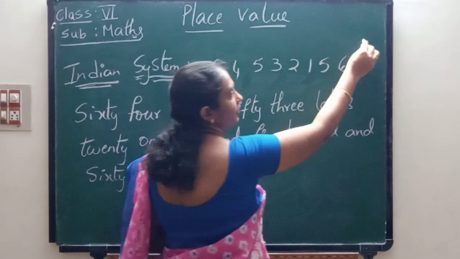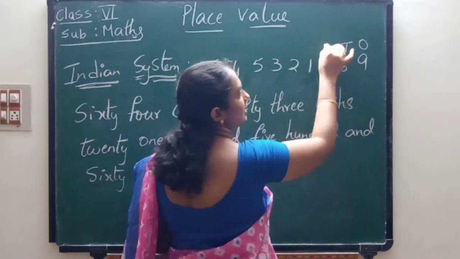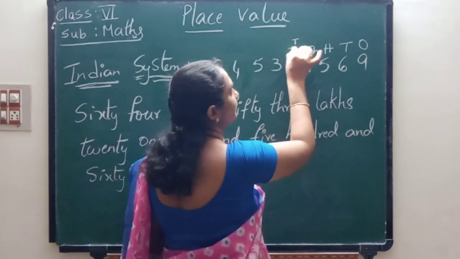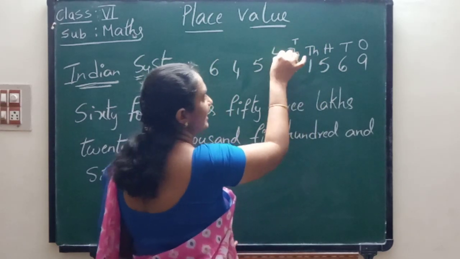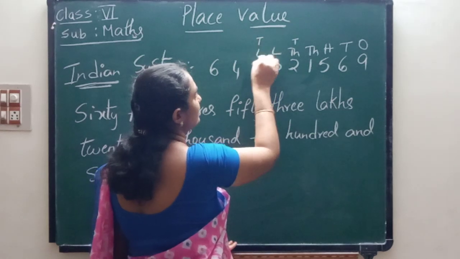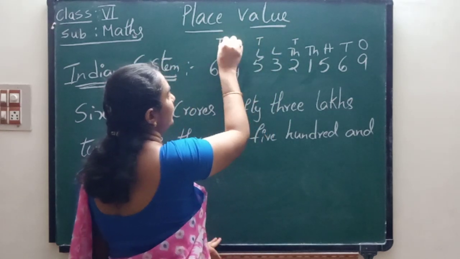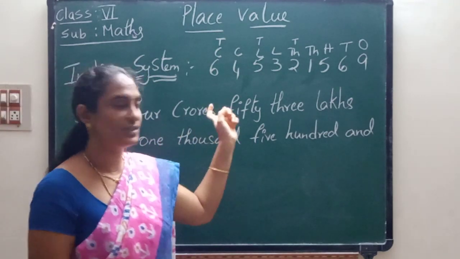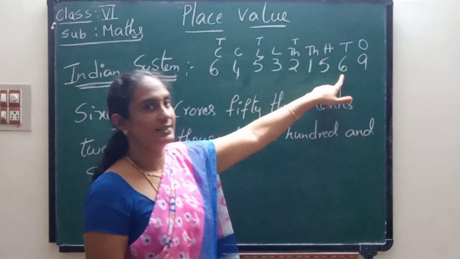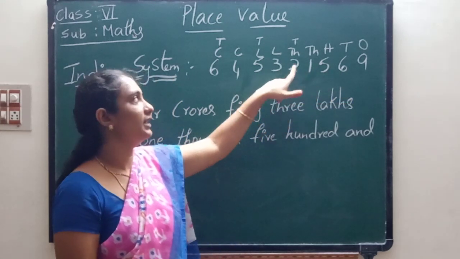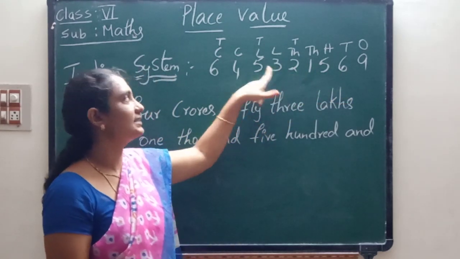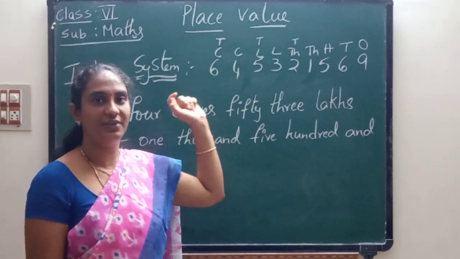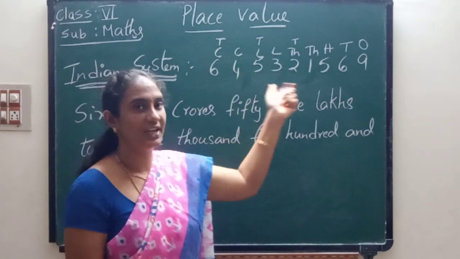Ones, tens, hundreds, thousand, 10,000. Next, lakhs, 10 lakhs, crores, 10 crores. Okay children? See the place values for the Indian system. Now we have to keep the commas.